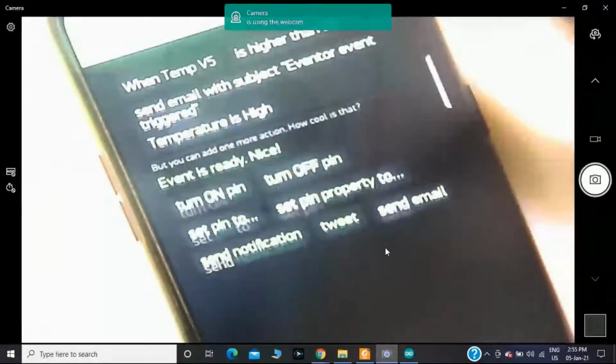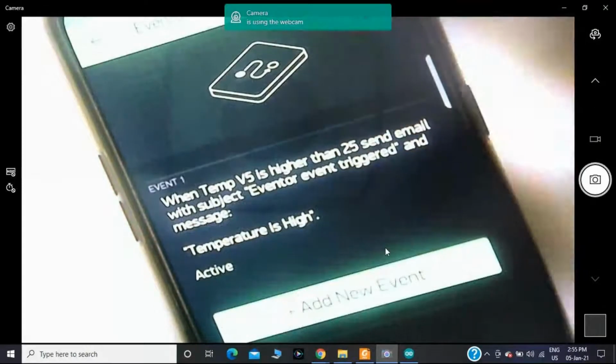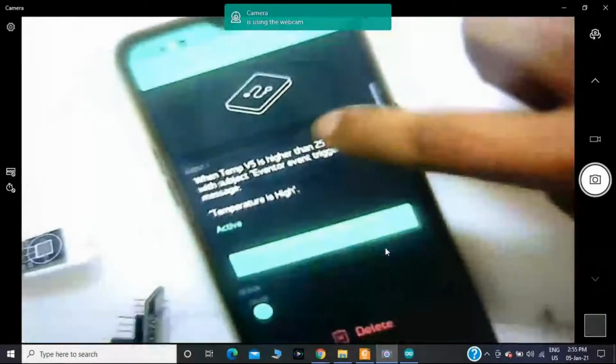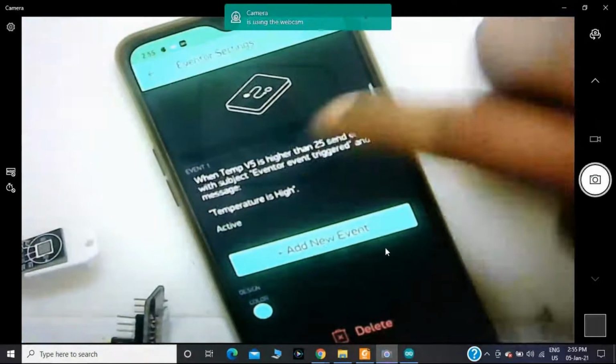An event is created when temperature is greater than 25 degrees Celsius. It should send a message that temperature is high.